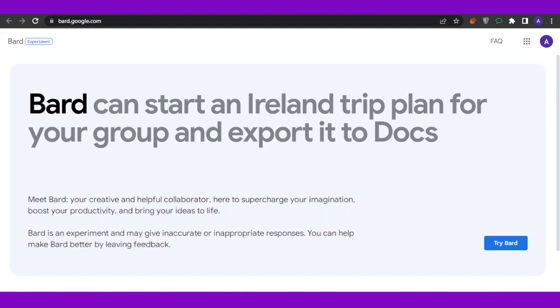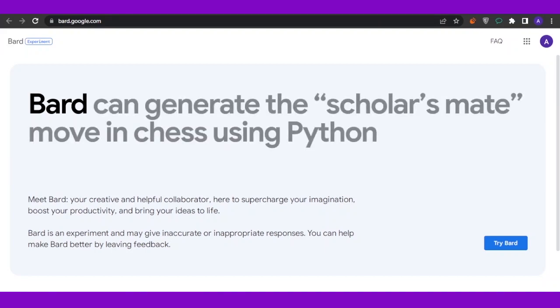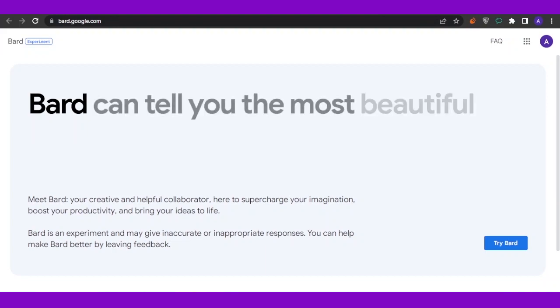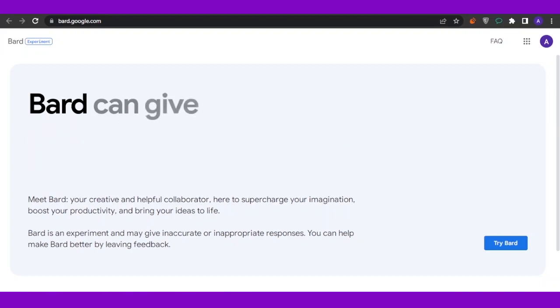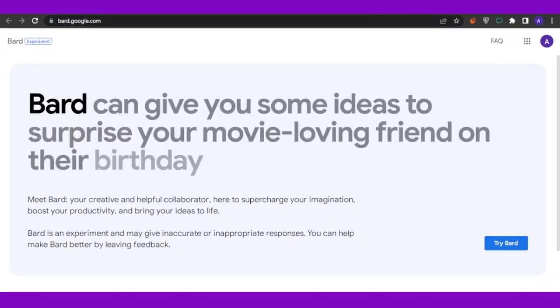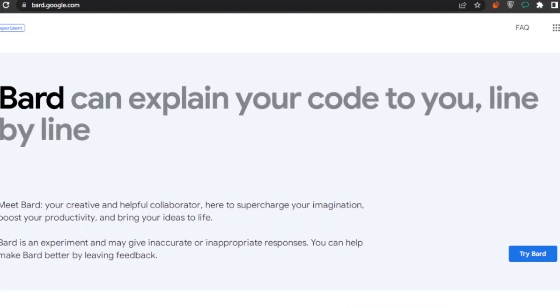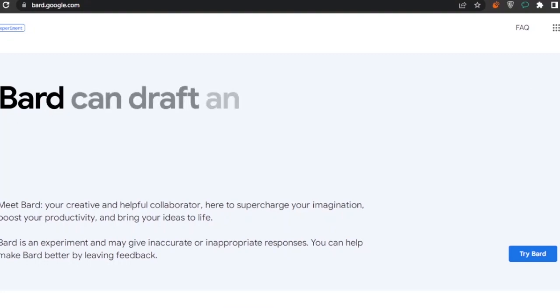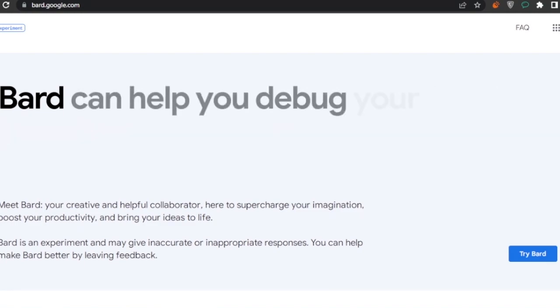So let's get started. First of all, let me tell you what Bard is. Bard is an AI-generated platform that can answer all of your questions just like ChatGPT, but it is powered by Google as ChatGPT is powered by OpenAI. So how is it different from ChatGPT? Why would people use Bard, and is it better than ChatGPT? We are going to find out in this video, so watch till the end.